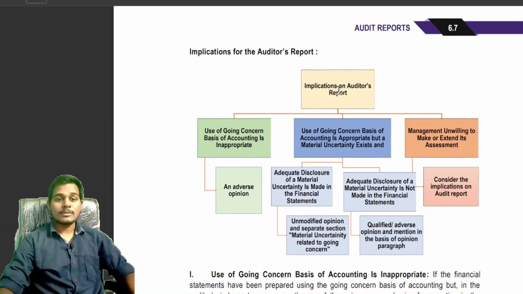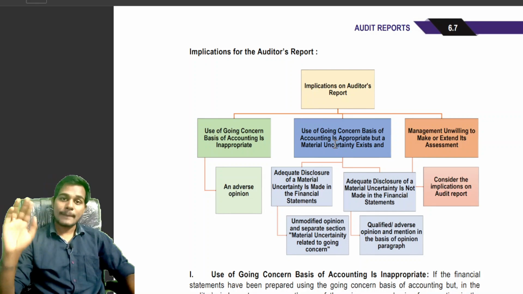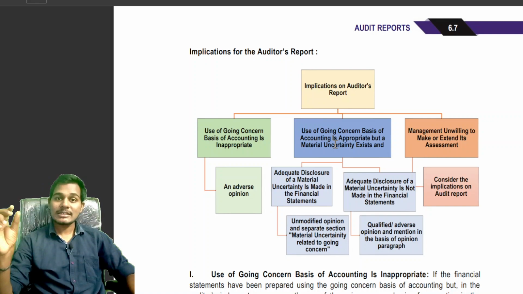Okay, students. Next, the use of the going concern basis of accounting is appropriate, but a material uncertainty exists. Then, when a disclosure is provided, the auditor will give an unmodified opinion and provide a section on material uncertainty related to going concern by way of a paragraph below the basis for opinion paragraph. That is, this is discussing that the use of the going concern basis of accounting is appropriate and a material uncertainty exists.